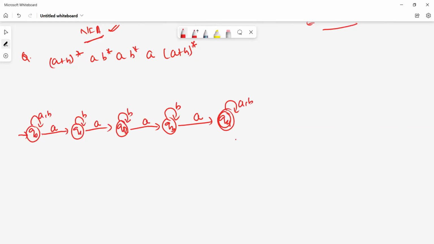See here, first (a + b)*, then a, then b*, then a, then b*, then a.